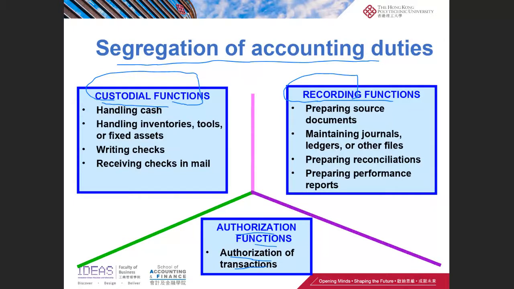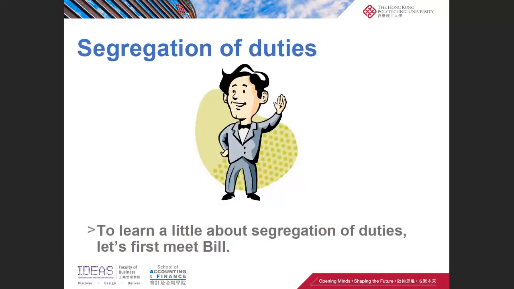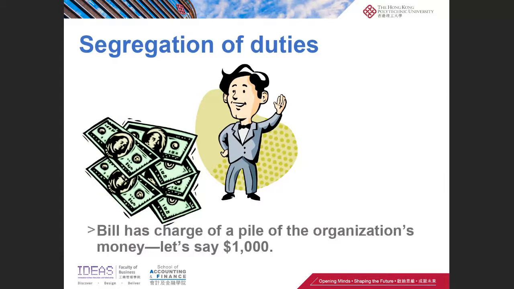So let's see, why do we need to separate the three accounting functions? Let's look at an example. This guy, his name is Bill, and he's in charge of a pile of the company's money. Let's say 1,000. So what function is this? Obviously, this is custodial function, right?